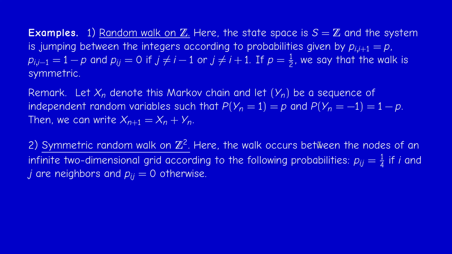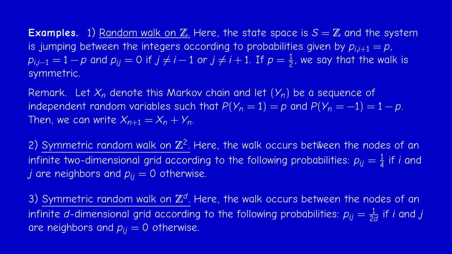So this is the symmetric random walk on Z². We can also generalize this by considering the symmetric random walk on Z^D. Here we live in a D-dimensional space. So at each step, for example, when D equals 3, we have 6 possibilities. And by symmetry, P_ij is 1 over 2D if i and j are neighbors.